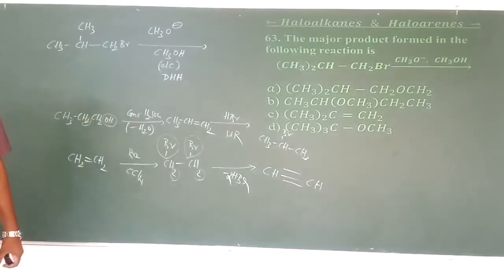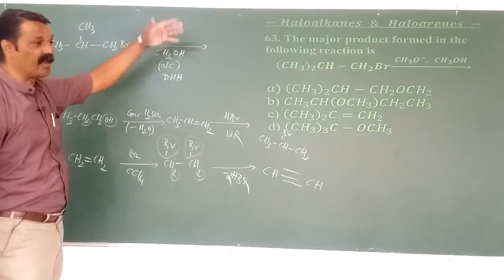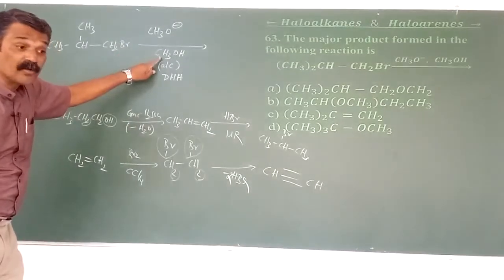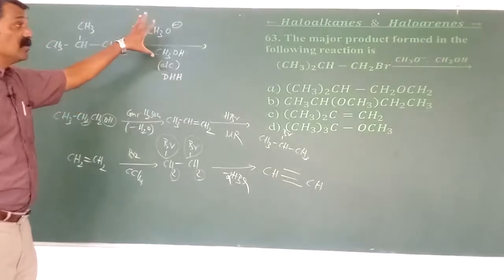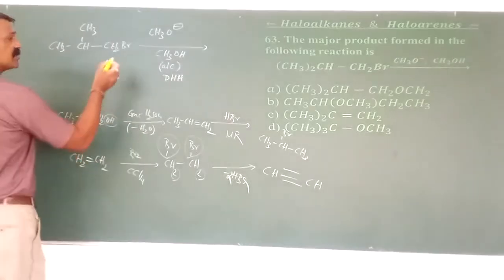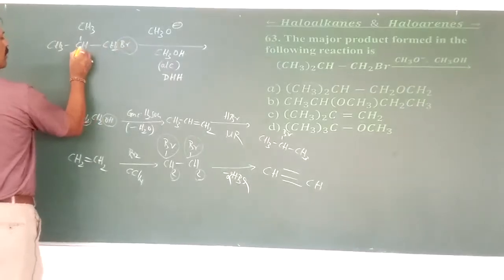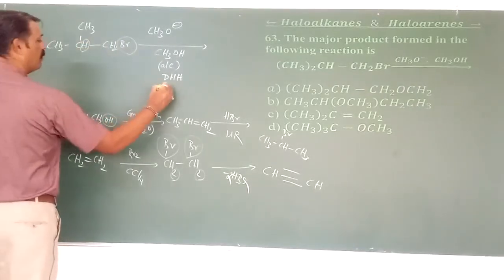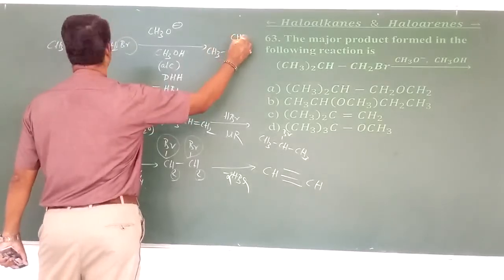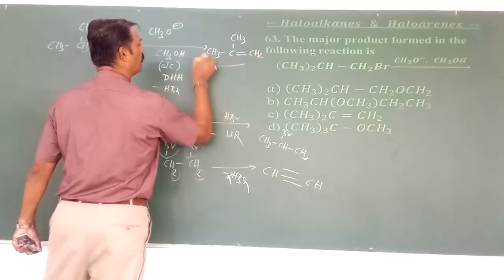What is DHH? Dehydrohalogenation. If it were the usual case, we could directly mention it as the nucleophile. But since I am taking the alcoholic solution, it is not a nucleophilic substitution reaction, but it undergoes DHH, which means removal of the bromine and a hydrogen from the adjacent carbon atom. I have to remove the hydrogen, minus HBr. What's the product here? CH3, C, CH3. HBr is removed, which means there is formation of a double bond between them. What is this called?